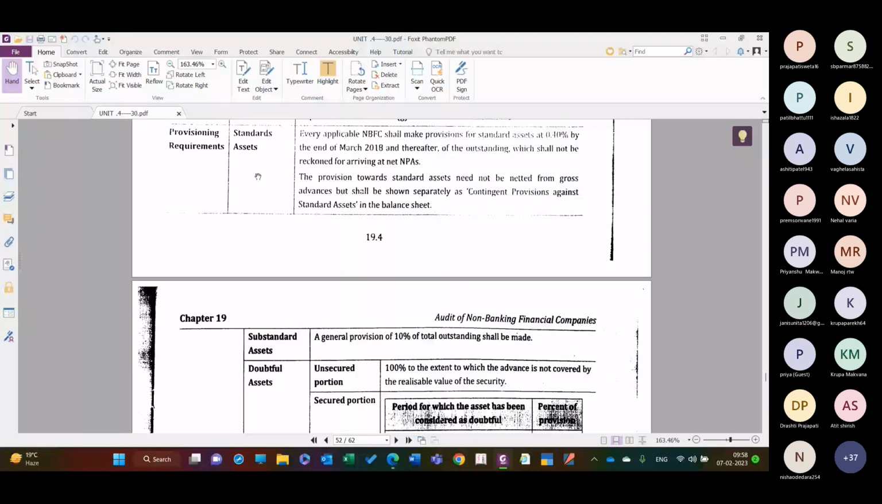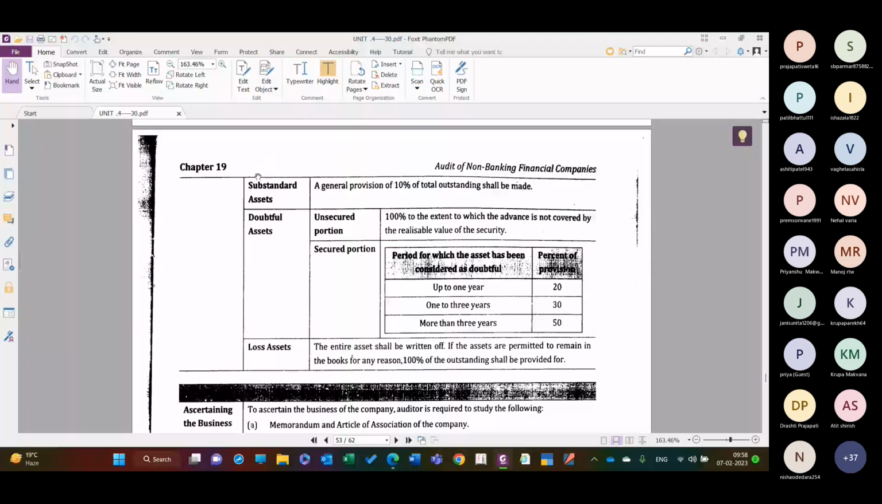Then substandard assets, general provision of 10% of the total outstanding shall be made.